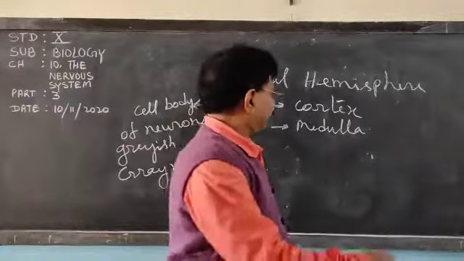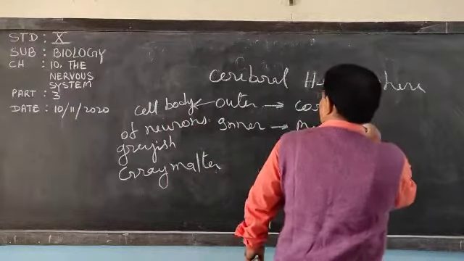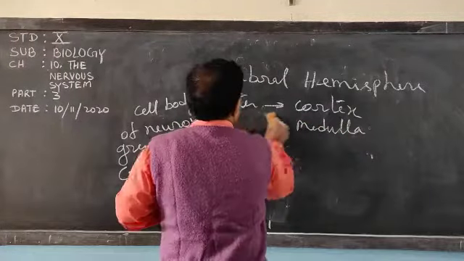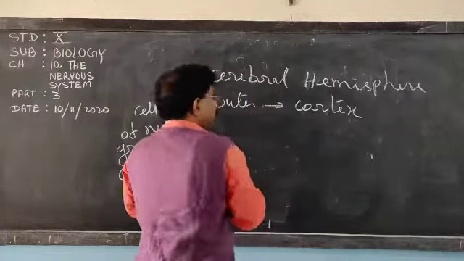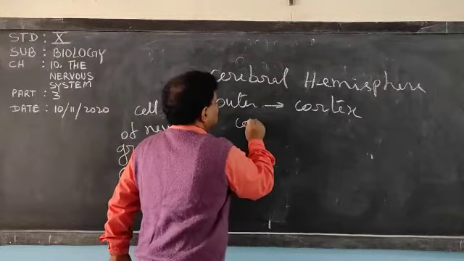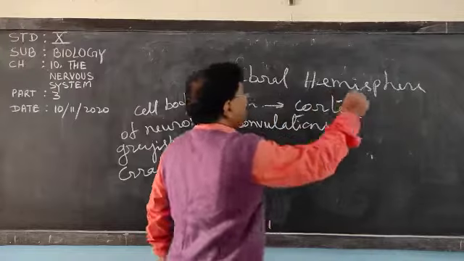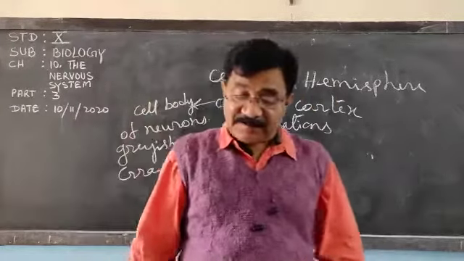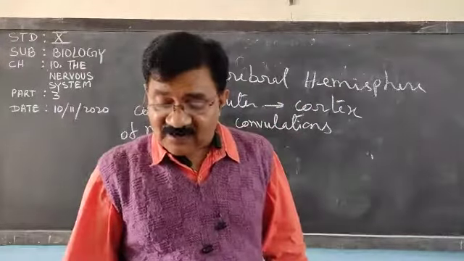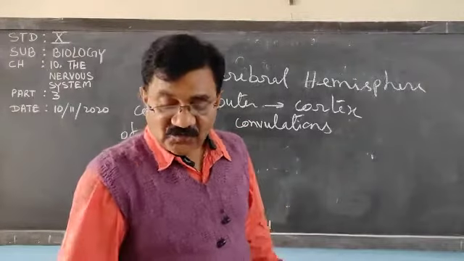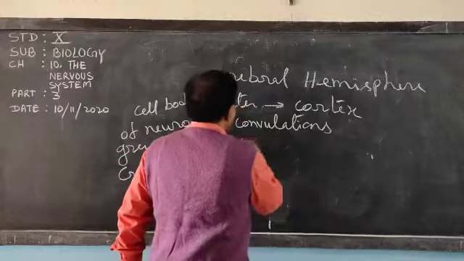Convolutions are present and the folds are called gyri and the grooves are called sulci.